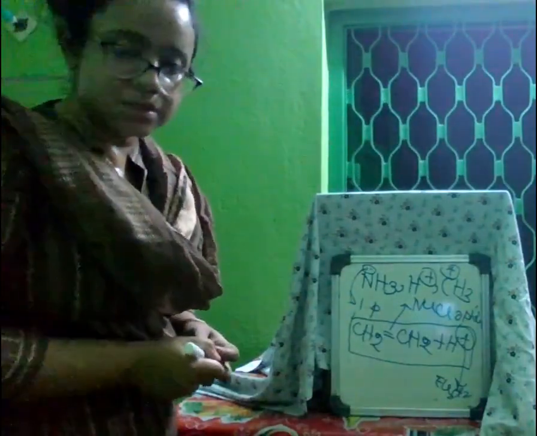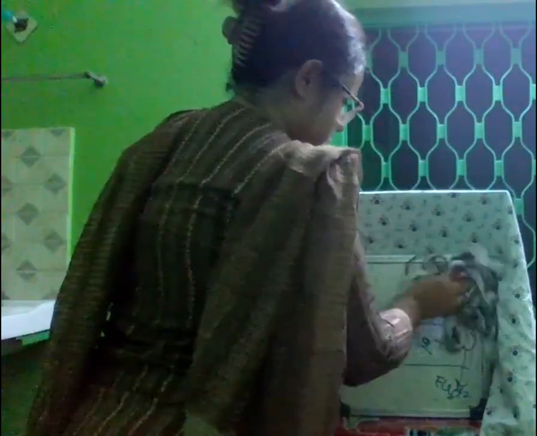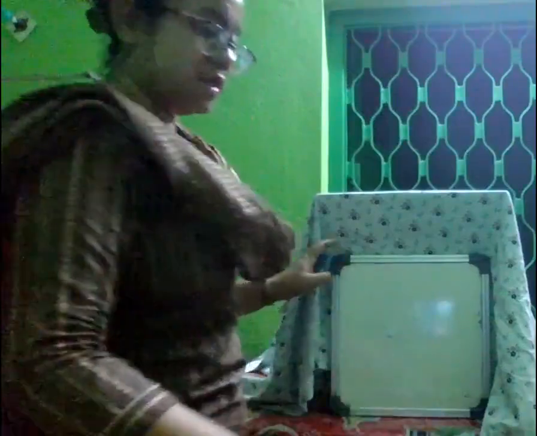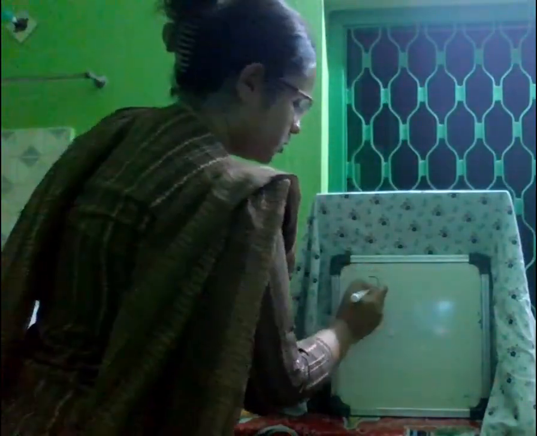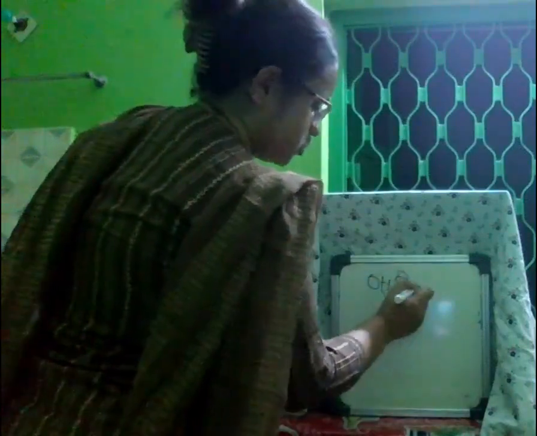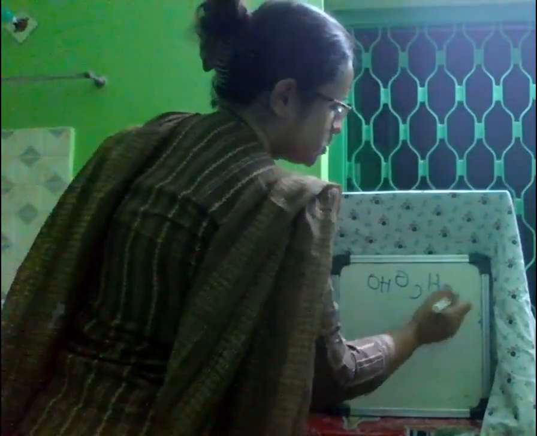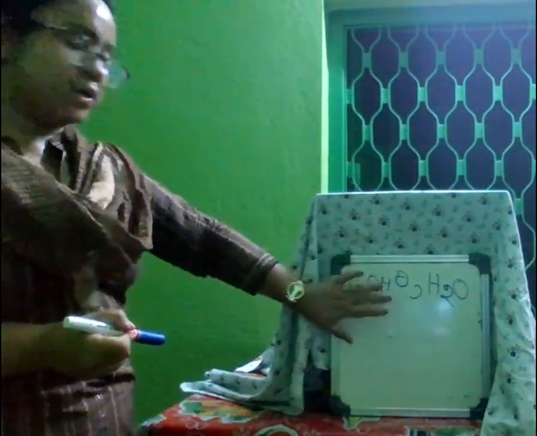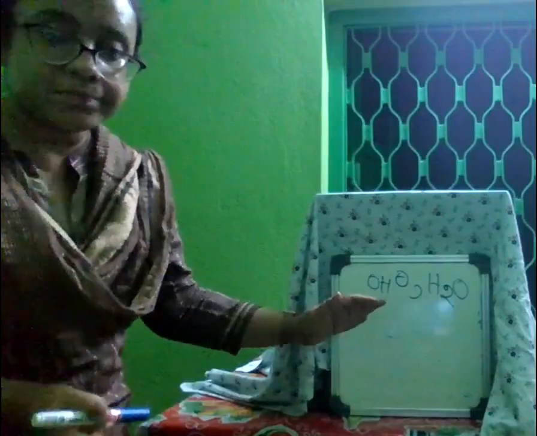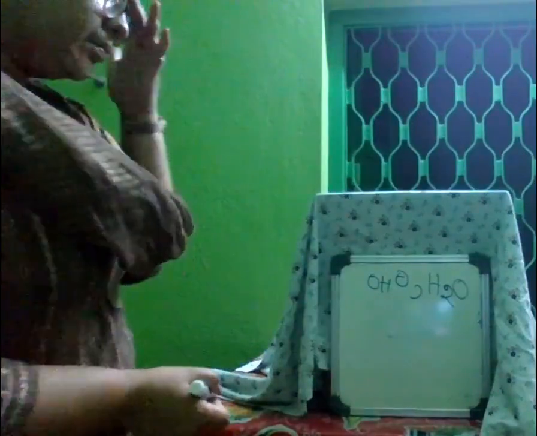You may get this type of question. Many times I am giving simple examples, but there may be many different kinds of examples. Like two or more nucleophiles will be given, and which one has more nucleophilic character? I gave two examples: one is OH minus, another is H2O.